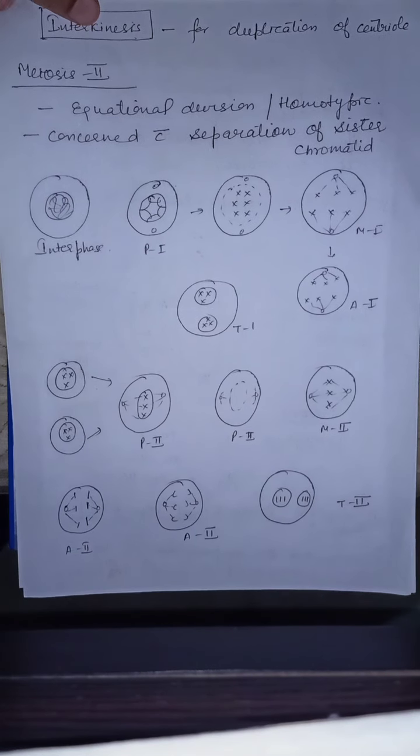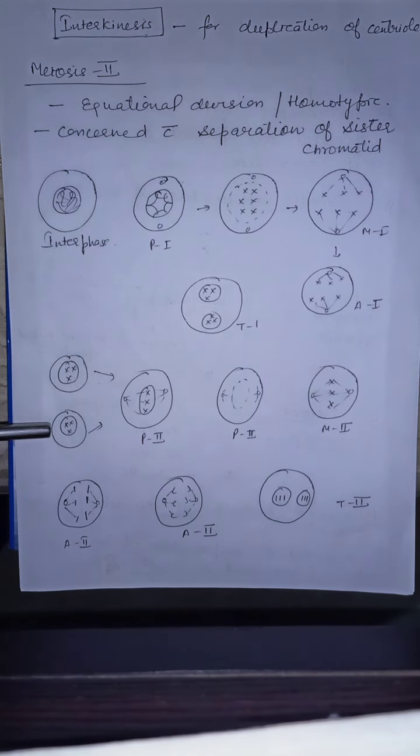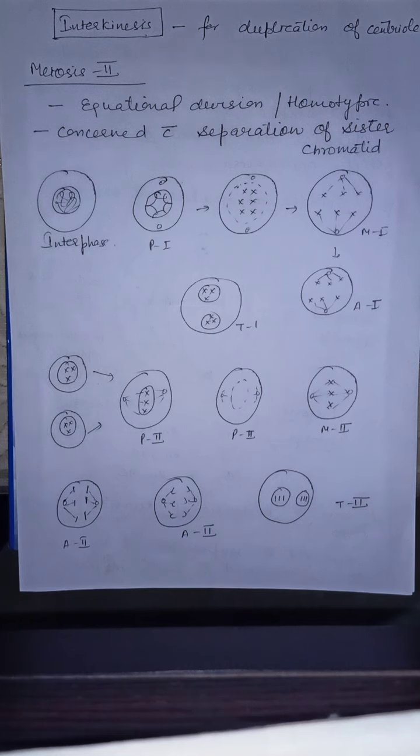In meiosis 2, from one nucleus 2 daughter cells are formed. Similarly, from this cell also 2 daughter cells will be formed. So in all, 4 daughter cells will be formed in meiosis 2. And therefore meiosis results in the formation of 4 daughter cells instead of 2 daughter cells in the case of mitosis.